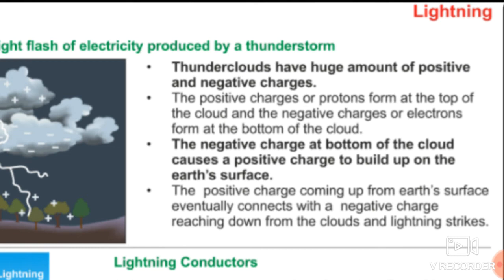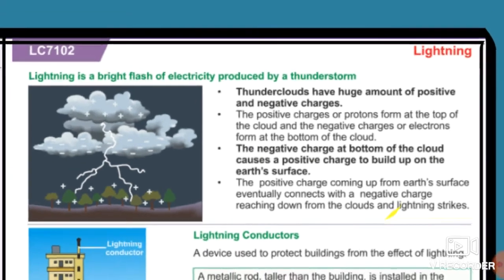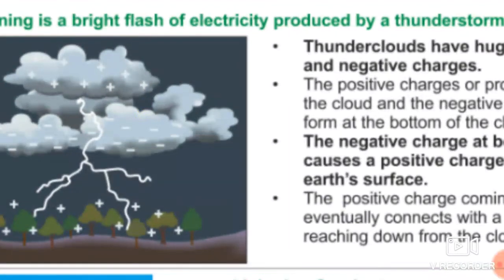Okay, so due to this, the striking of lightning occurs. Negative charges at the bottom of the cloud cause a positive charge to build up on the earth's surface, and these positive charges coming up from the earth's surface eventually connect with the negative charges which are reaching down from the cloud.